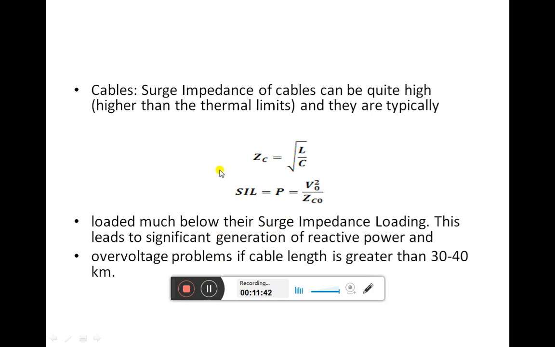So for the overhead transmission line as well as the underground cable, whenever they are loaded much below their surge impedance loading, this leads to significant generation of reactive power. And whenever the loading is above the surge impedance level, they will be absorbing the reactive power.